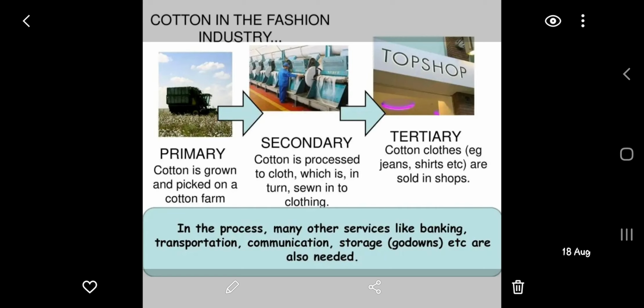Not only these, but some other services are also included in this, such as banking, transportation, communication, storage services, etc. All of them are also needed in that.